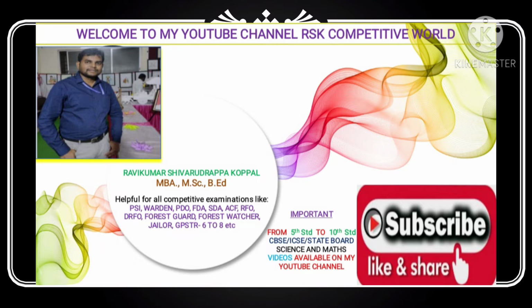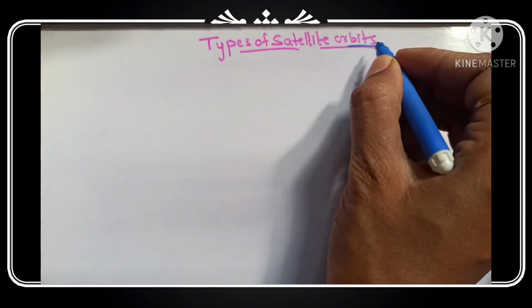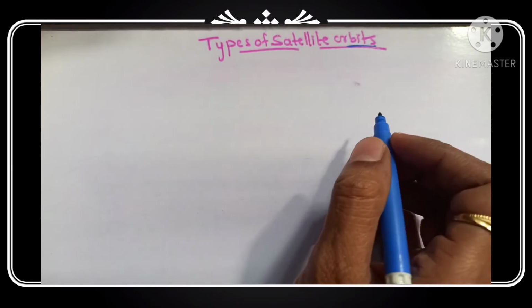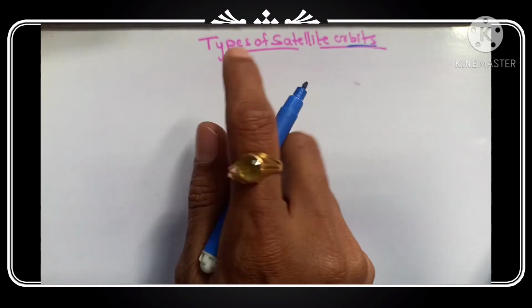Students, in this video we are going to study about the types of satellite orbits. In the previous video we studied about the types of satellites only. The first type is geostationary satellite and the second one is polar satellites. But in this video we are going to study about the types of satellite orbits. The satellites are moving in one orbit. That orbital types we have to study in this video.